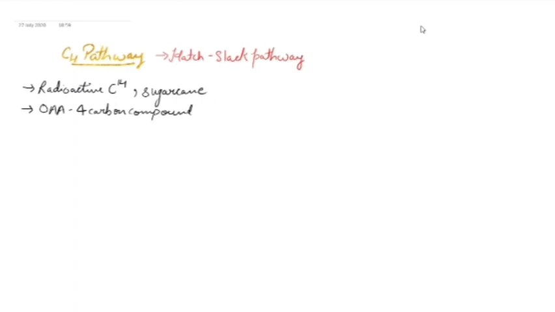On this basis, this pathway is known as the C4 pathway.